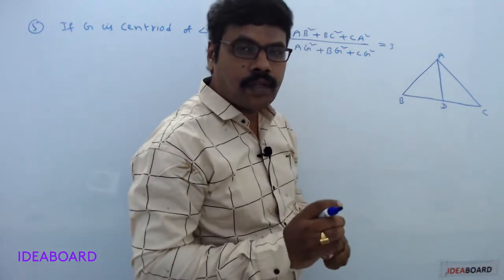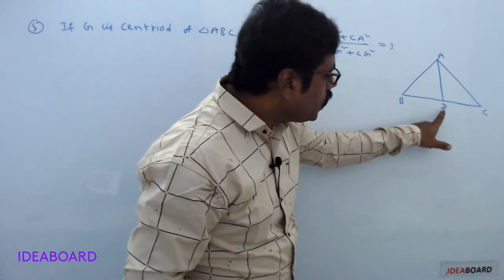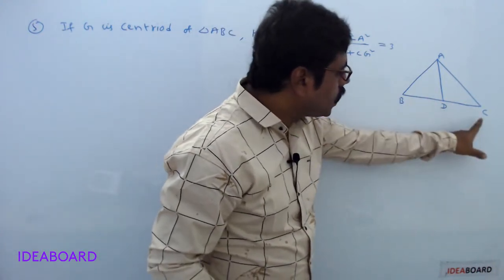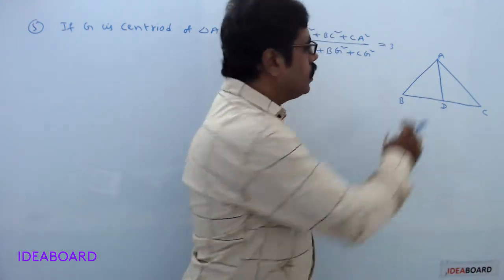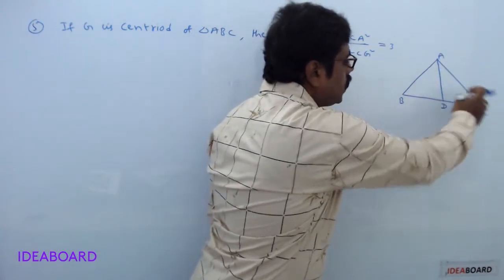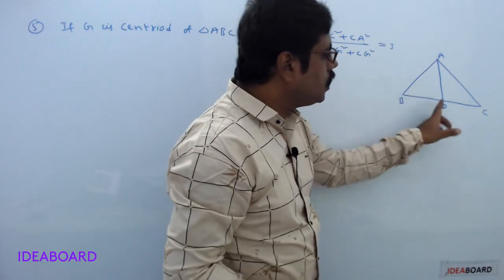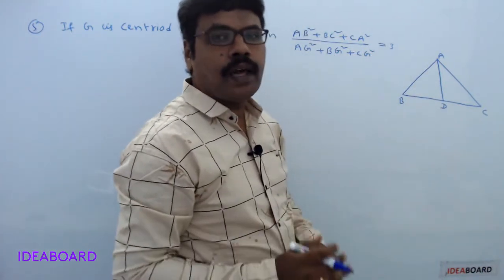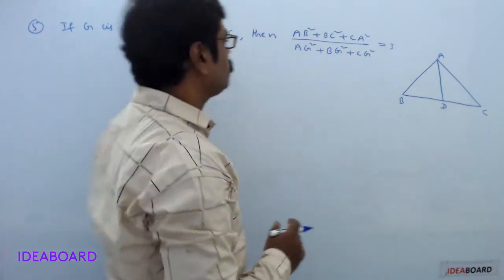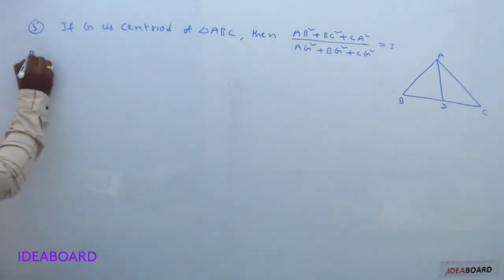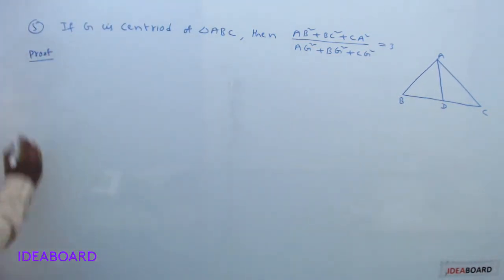So what is the statement of the Apollonius theorem? If D is the midpoint of side BC, then AB square plus AC square equals 2 into AD square plus BD square. So apply Apollonius theorem. Now come to the proof of this formula.